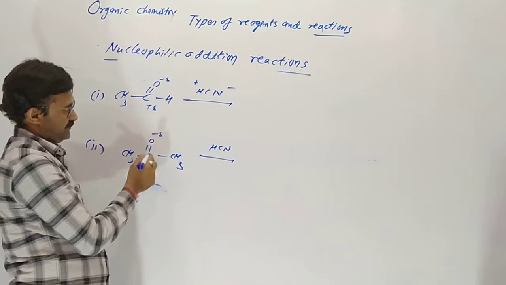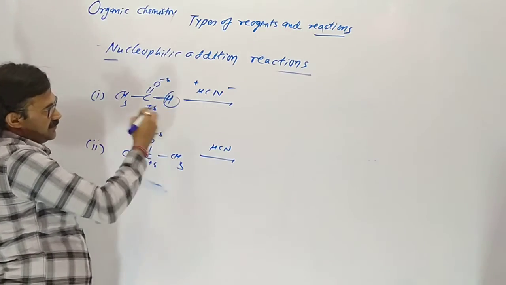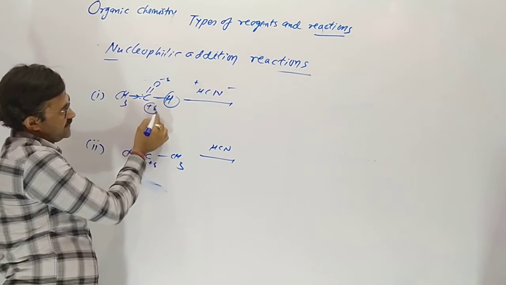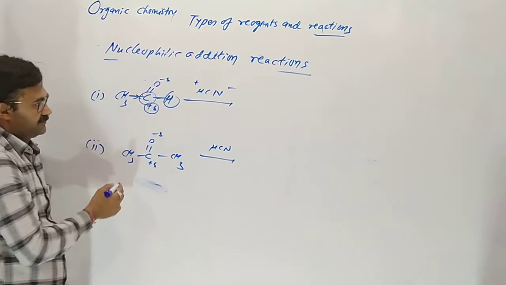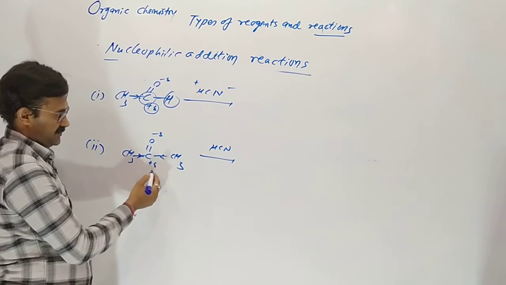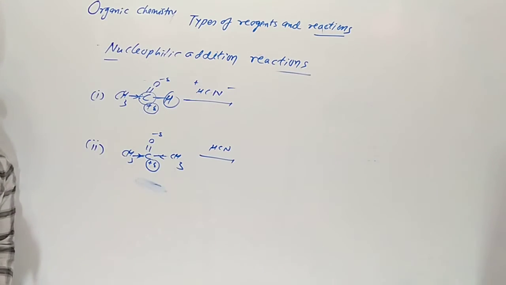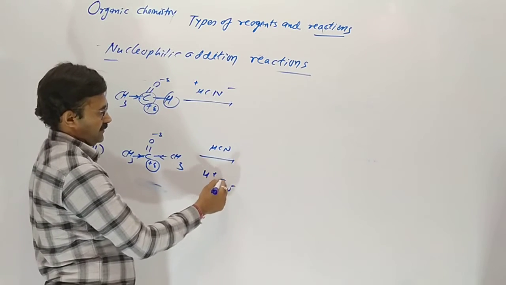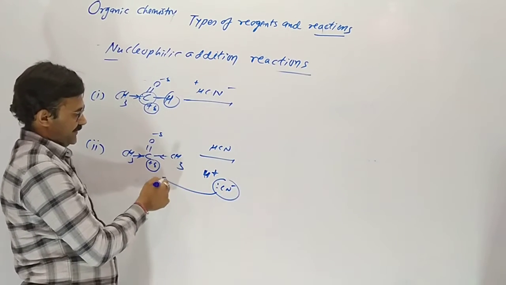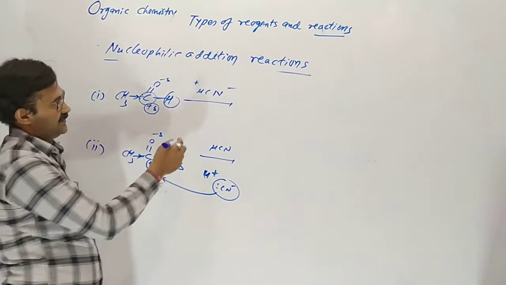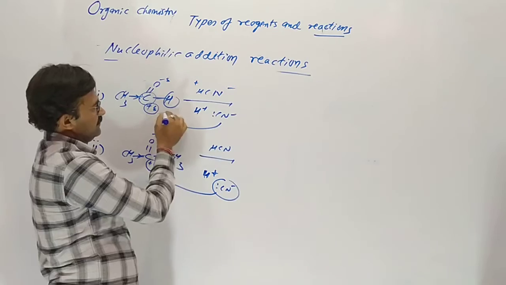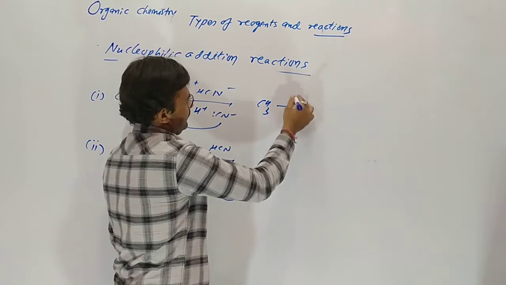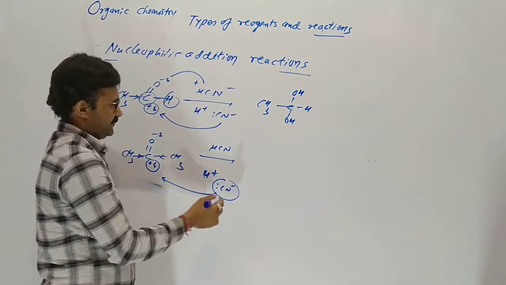First we have to check: hydrogen is not a donor, not a withdrawer, it is neutral. Methyl is a donor, so it decreases the positive charge of this carbon. Here there are two donors, so very little positive charge here. So our nucleophile has less attraction on this carbon. The speed is low here. But here there is more positive charge. So we can say aldehydes are more reactive. H plus comes here.